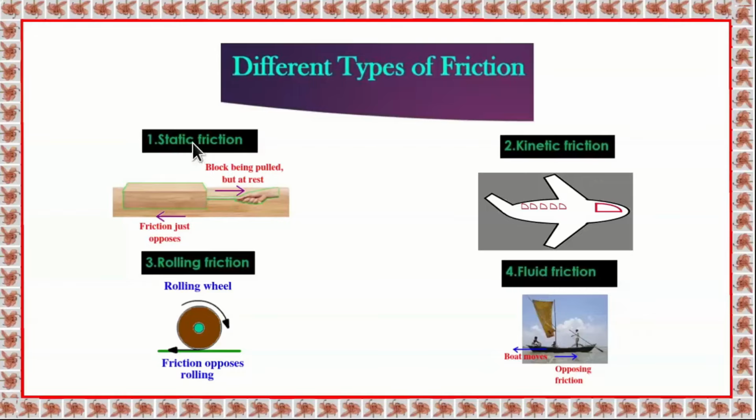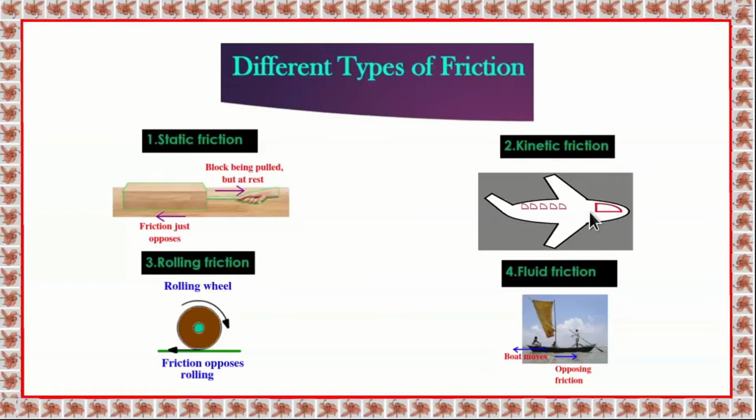In static friction, there is no relative movement of the surfaces. Block being pulled, but it is at rest. So therefore, in this case, the frictional forces just oppose the applied force, and there is no acceleration and there is no relative velocity. Now, second is the kinetic friction, where we have a body moving at a particular speed or with an acceleration.